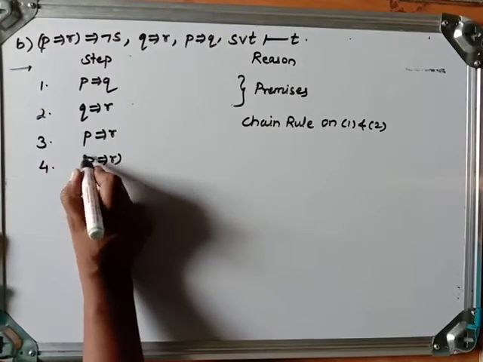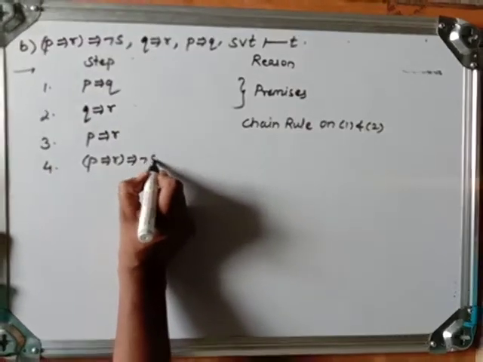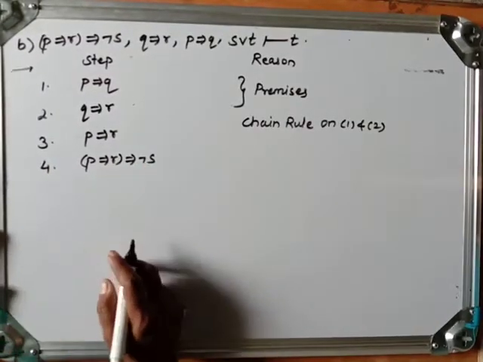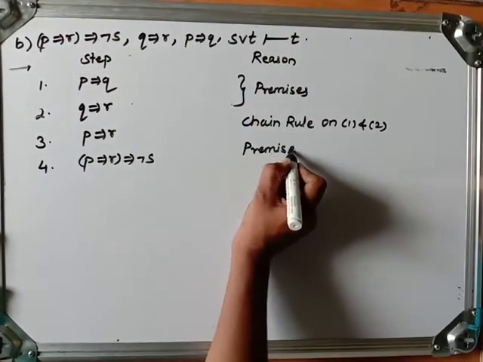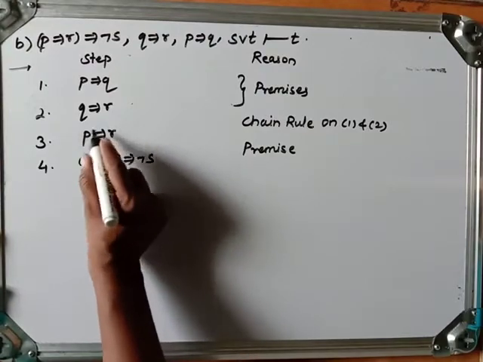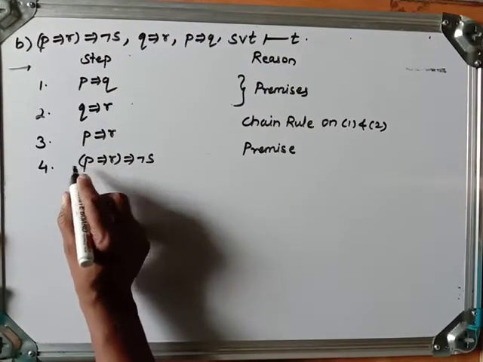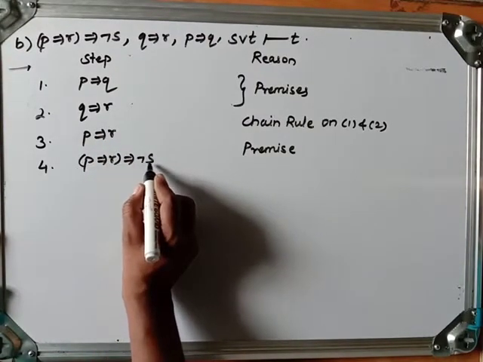P implies R implies negation S. So now, what is this? Premise. This is also a premise. Now here, P implies R, and P implies R implies negation S.